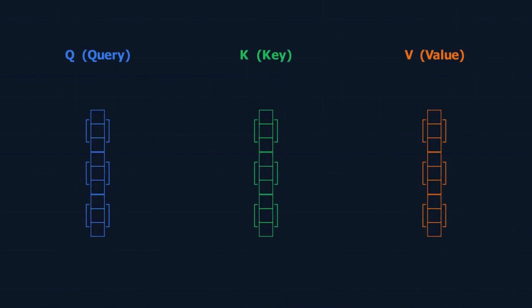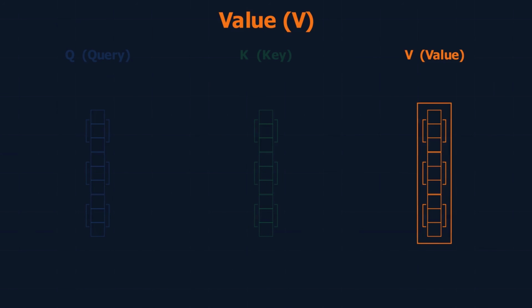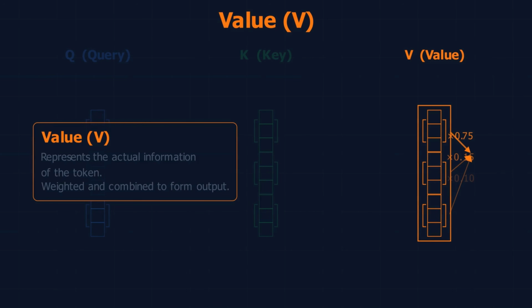Now let's understand what values are in Q, K, V. So far we have decided who to focus on, as shown in the matrix. Now values represent the information of each token. The final contextual embedding is the product of the attention scores and the value vectors. This was the quick understanding of QKV.